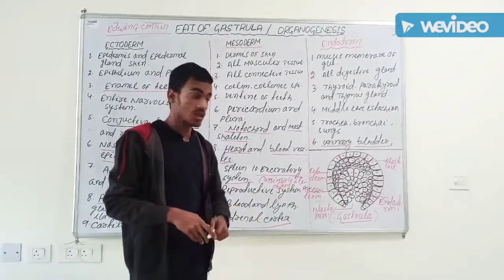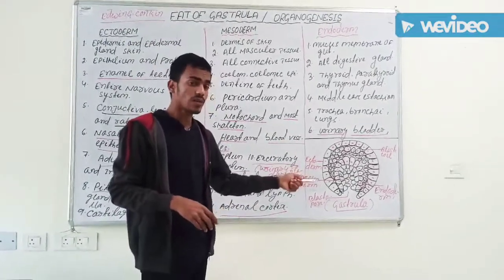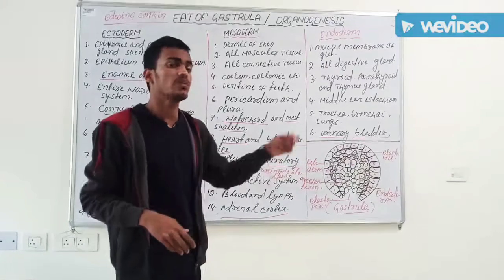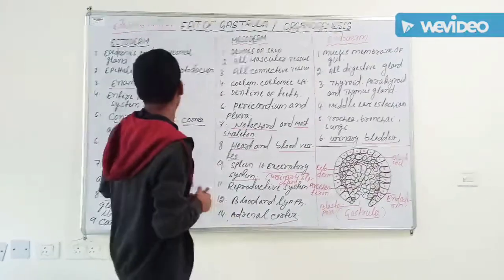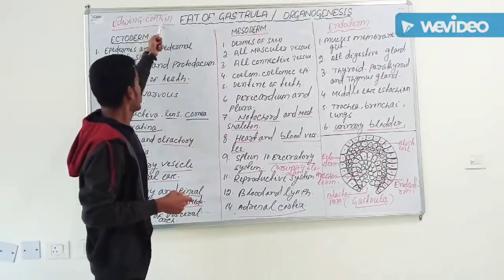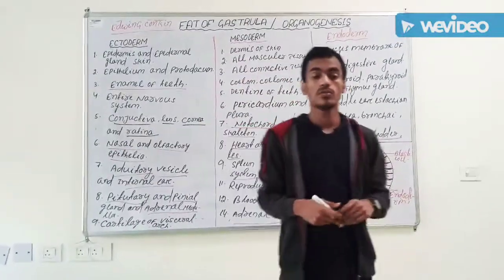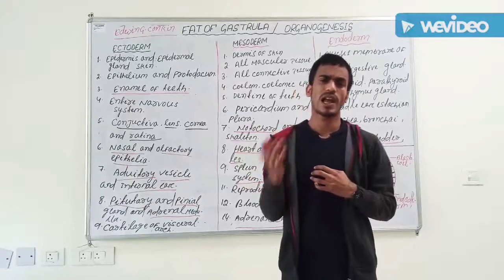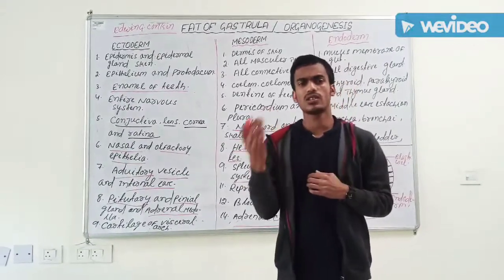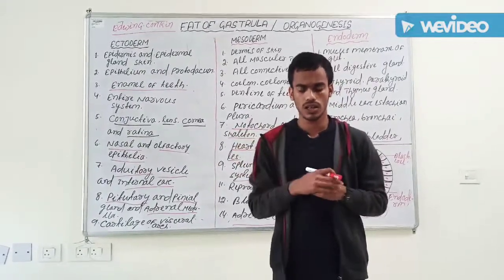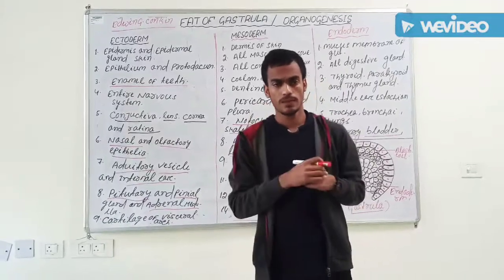By the fate mapping process we can know which germ layer gives us which organ in future. It was first given by Edwin G. Conklin in 1905, this concept of fate map. We can use Bismarck brown marker, nile blue, other radioactive markers like thymidine radioactive marker, and carbon particle marking.